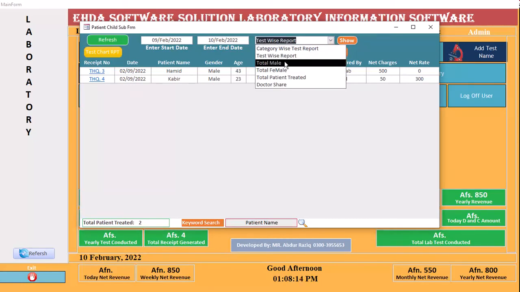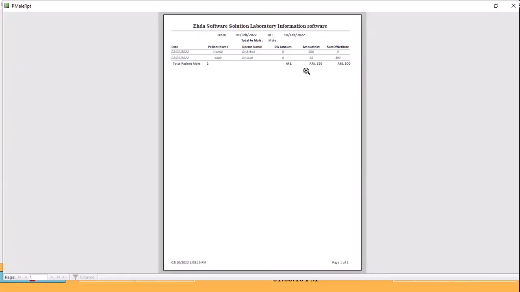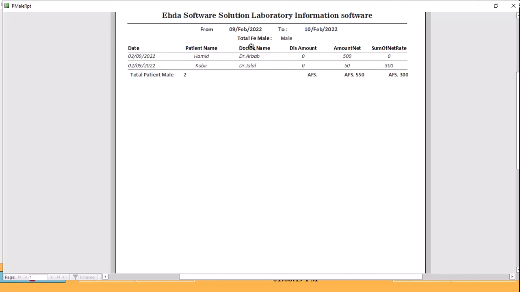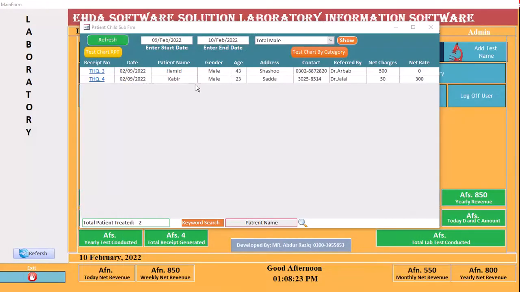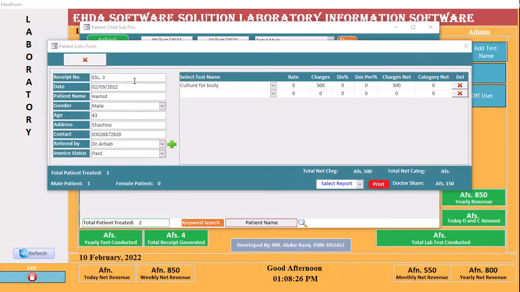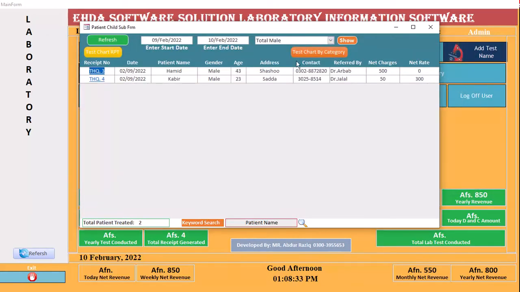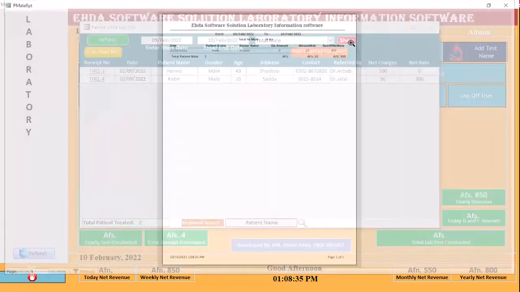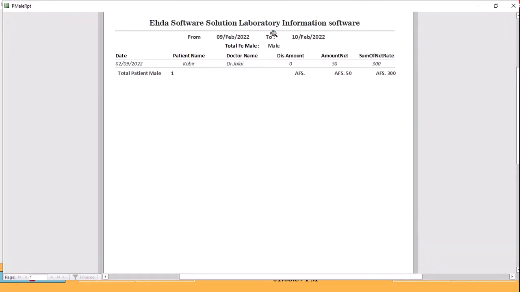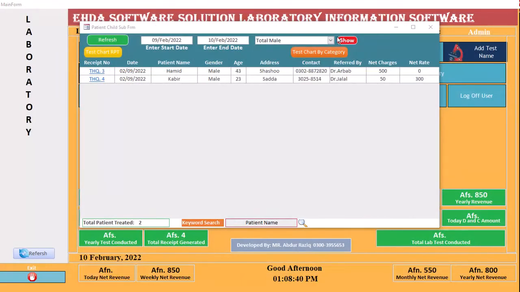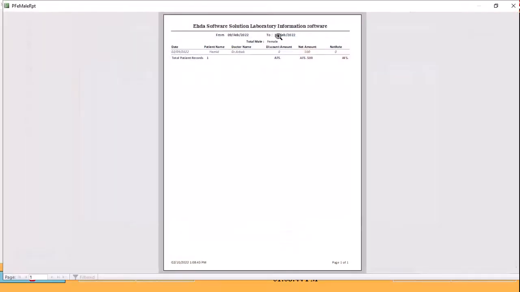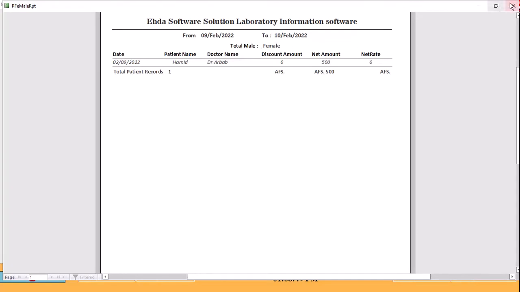Remaining will also total male, it will show total male. Two reports, both are male. If anyone you click here and change to female, for example, this one is female, and name also you can change, only for testing purpose. I'm clicking here, it will show one because one is male and another is a female. If you want to check female, look at this total female, click here and you will see this is a female. Okay, I changed to female.